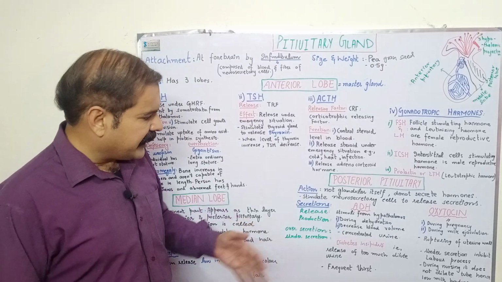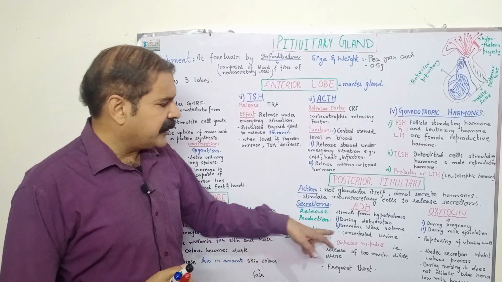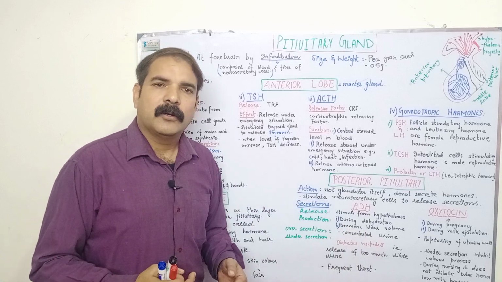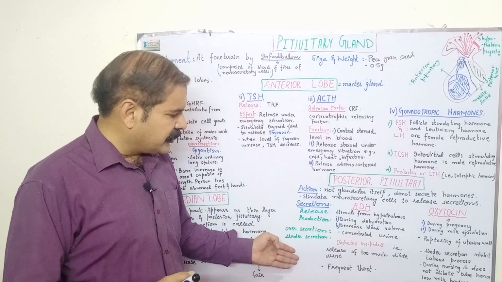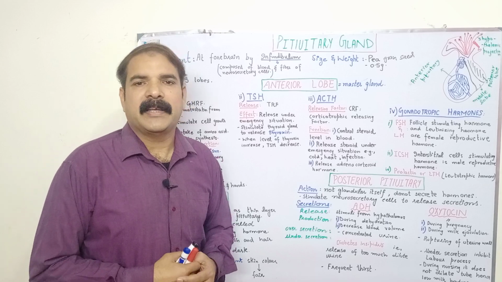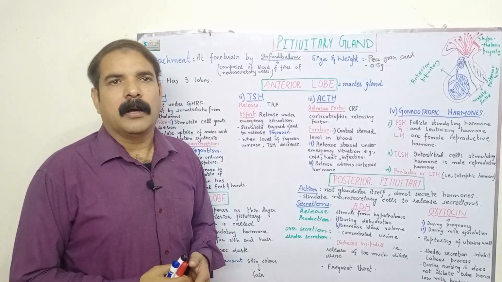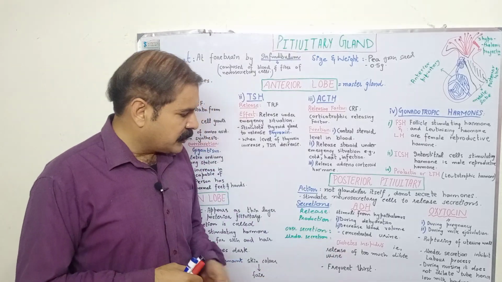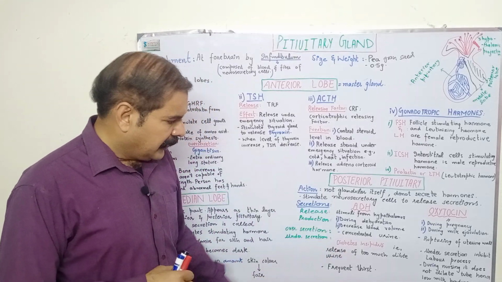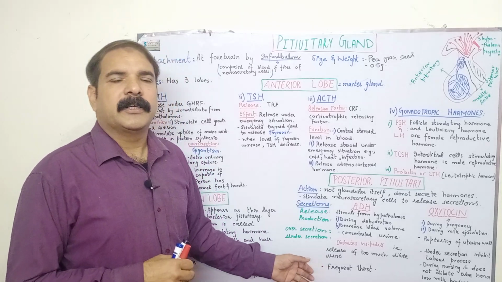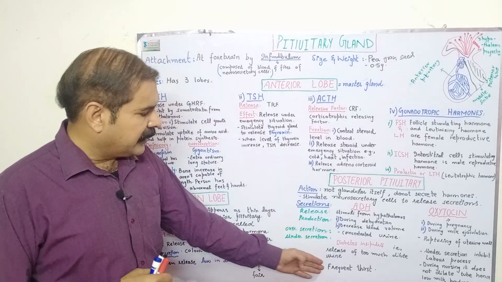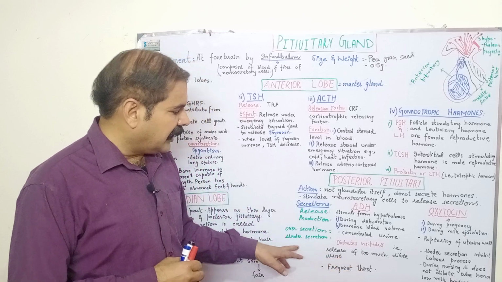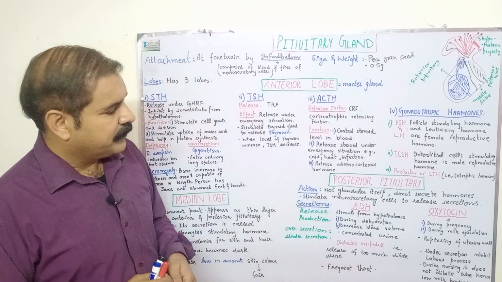Oversecretion of ADH leads to concentrated urine, urine which has less water and more salt, and undersecretion leads to diabetes insipidus, which is the release of too much dilute urine. Frequent thirst is another indication of the undersecretion of ADH.